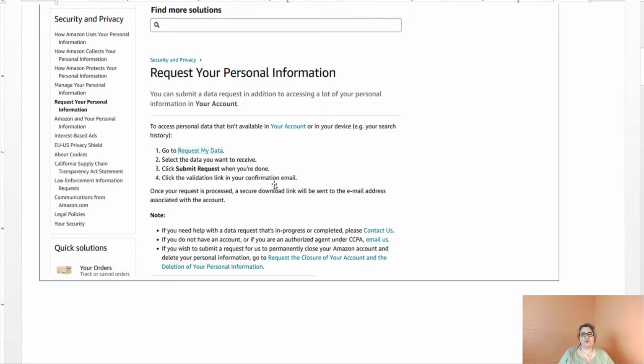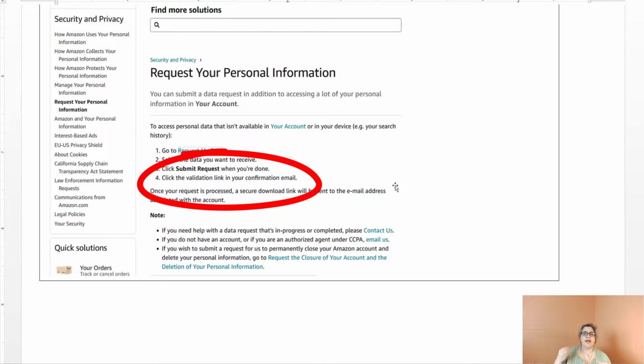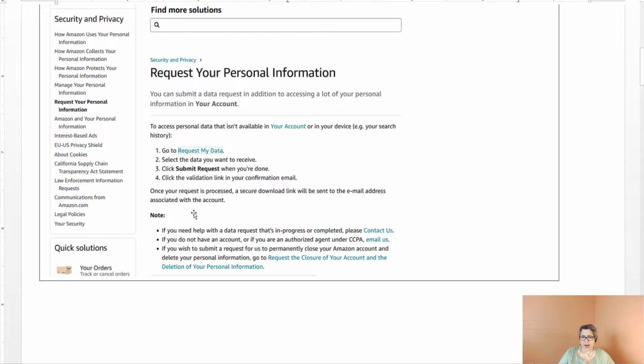Now, they will ask you in the email that you signed up for, or that you log into with Amazon, where you get all your Amazon receipts and returns and things like that. Amazon will send a link to that email address, and you do have to click that validation link in order for them to actually process your request. Once your request is processed, a secure download link will be sent to the email address associated with the account, and so on.